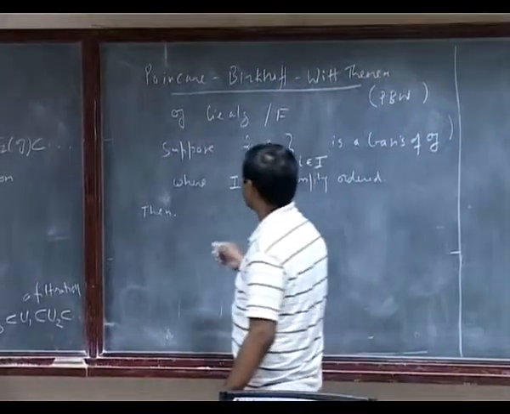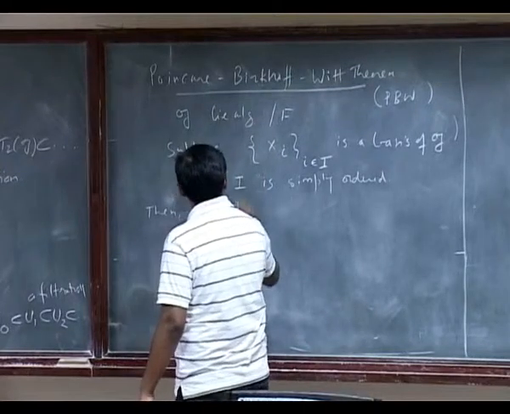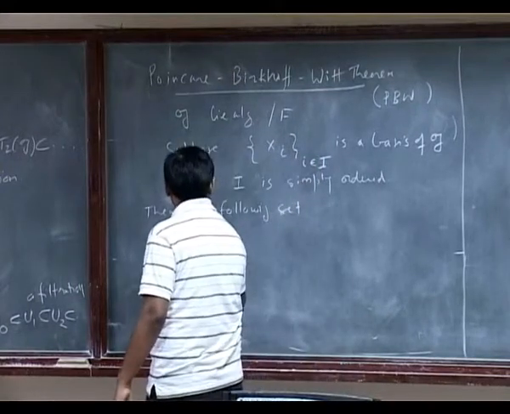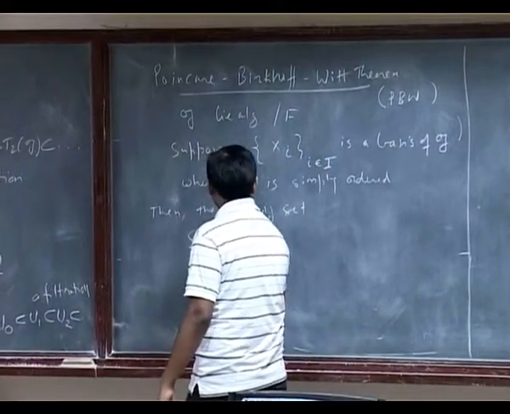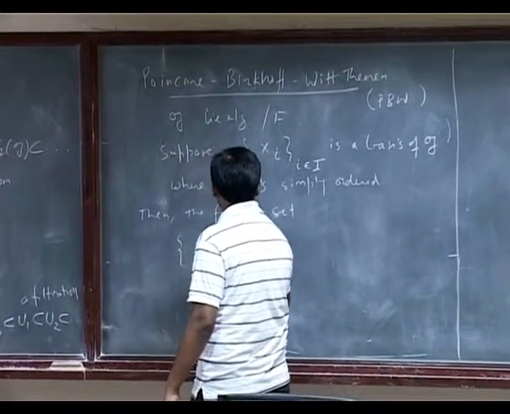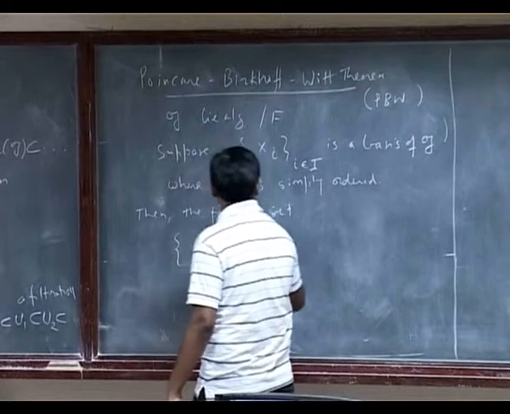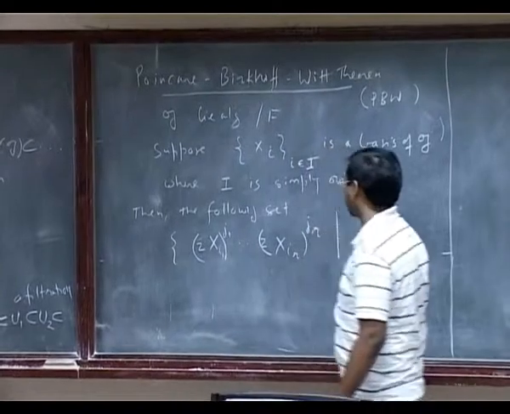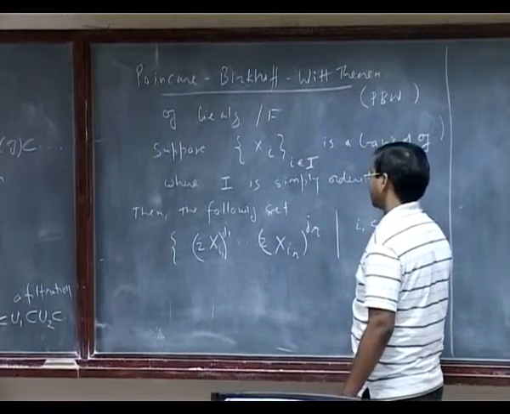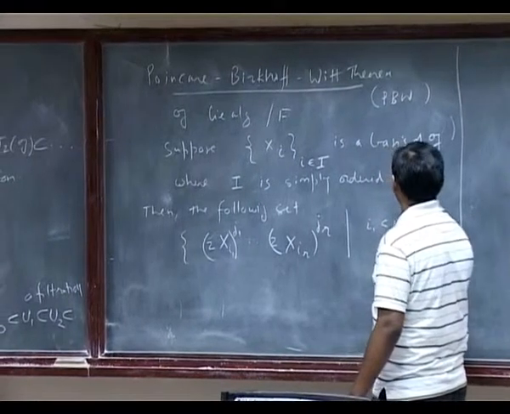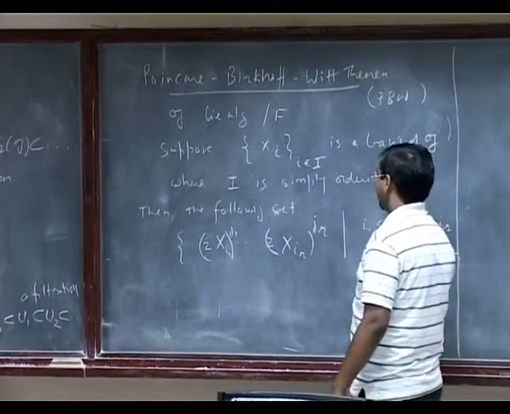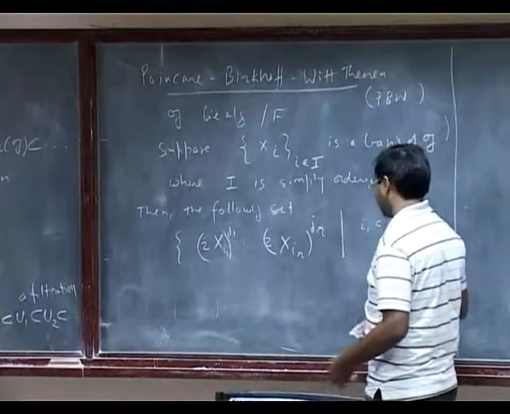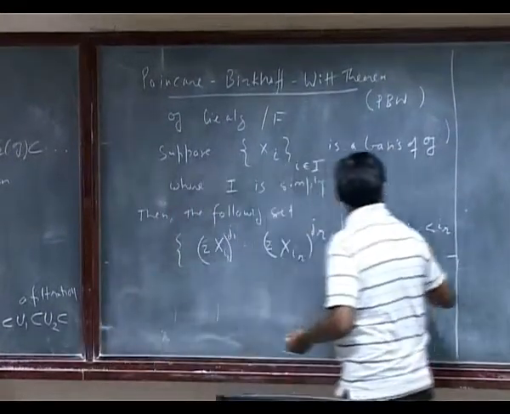Then I have to write down the basis of UG. The following set is a basis, such that i_1 is less than i_2 and so on up to i_r, and the exponents are integers, so I don't need to say that.